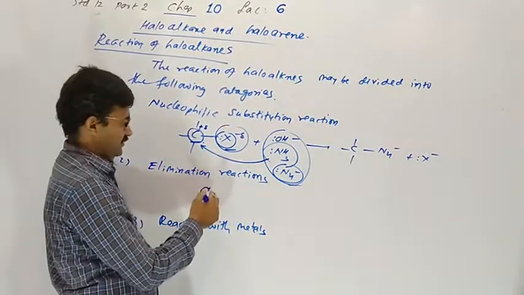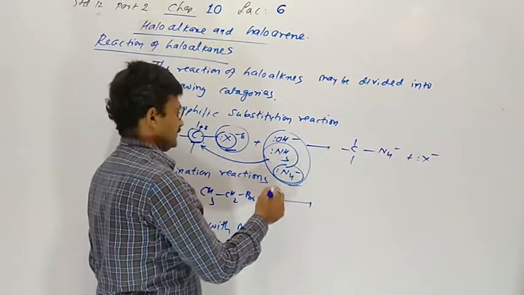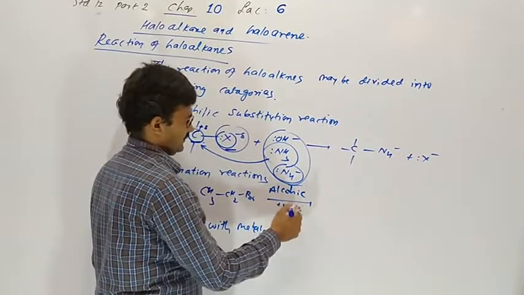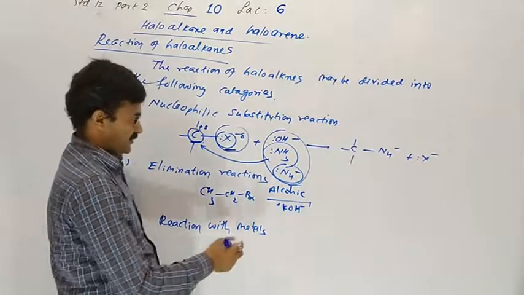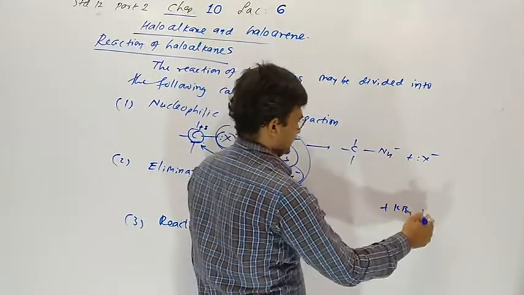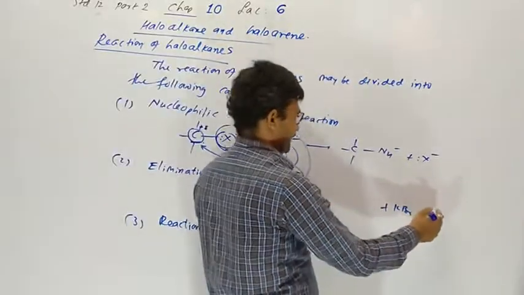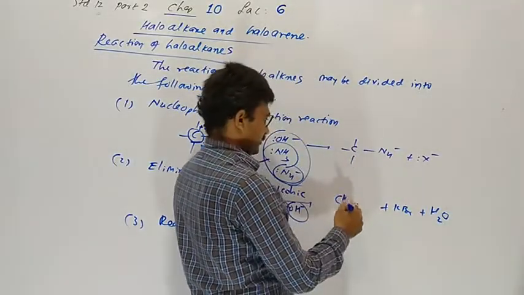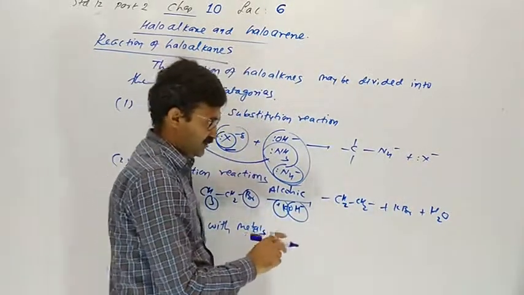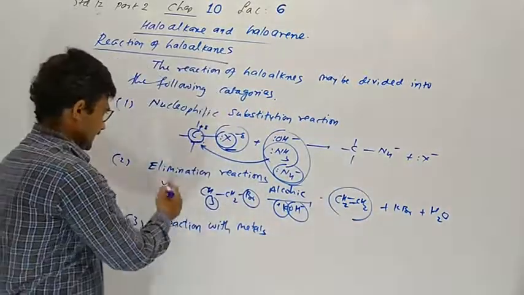What is elimination? In bromomethane we add alcoholic KOH. So potassium with bromine is released as KBr. OH with hydrogen is released as H2O. And both carbons now have one valency remaining. One bond remains, so a double bond occurs. That is elimination.